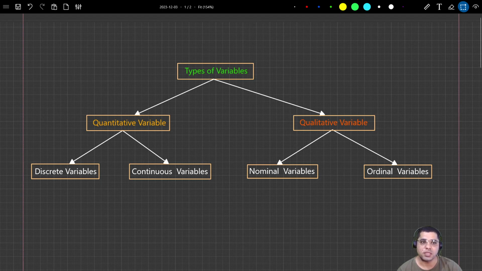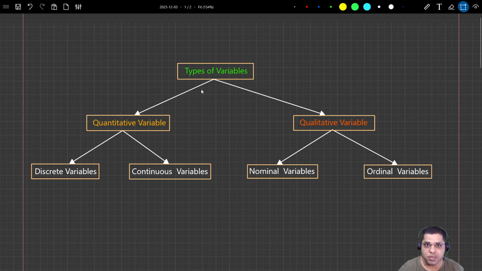So today we will be discussing an interesting concept in statistics, that is types of variables. So how many types of variables we have? We can classify the variables in any data set into two types. In any data set we have multiple kinds of variables. For example, if you have a student data set, then we will have name, roll number, marks, address, like that.